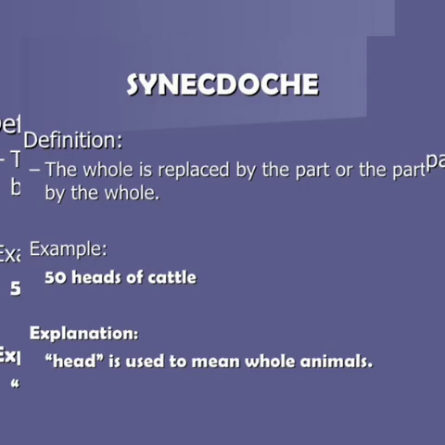So the part is replaced by the whole, or the whole is replaced by the part. That is vice versa may happen. That is called synecdoche.